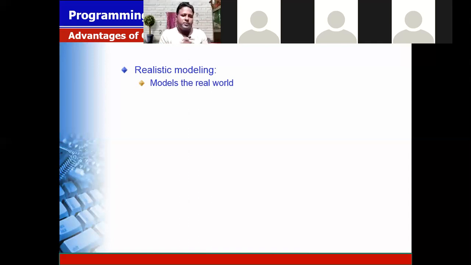It means gathering the information in software development. When you go for developing software, first of all you have to collect the information from the stakeholders, for whom you are making the software. You gather information, what the requirements are. This information gathering is called model the real world. Suppose you have to make a dress, so you have to purchase the cloth, so that is called realistic modeling.